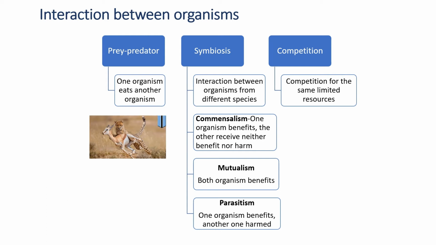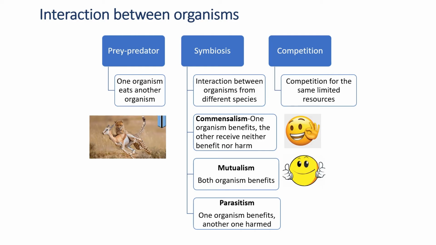Alright, let's see what the interactions under symbiosis are. Okay, the first one is commensalism. Commensalism is an okay relationship in which one organism will get benefit and another organism will receive nothing. It will receive neither harm nor benefit. So this is a type of relationship that's still considered okay. And then there is a second relationship that we need to see, which is mutualism. Mutualism is the best type of relationship ever, in which both organisms will get the benefit.